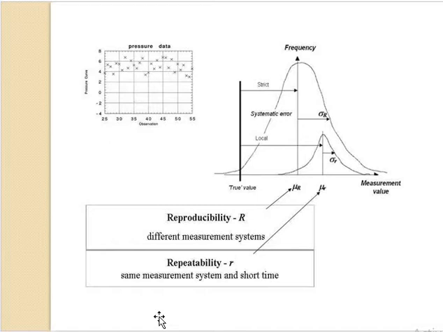By now we will see some graphs over here for reproducibility. In this reproducibility, we take pressure data again, with values like minus 4, 2, 0, 2, 4, 8, 4, 6, 8.